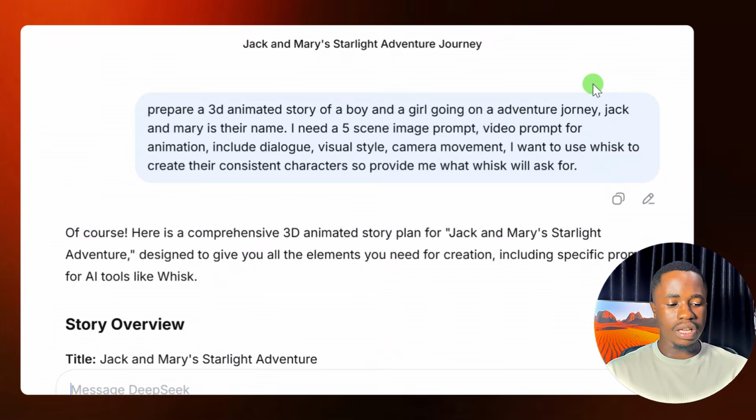I need a 5-scene image prompt depending on how many number of scenes you need for your story. Video prompt for animation, include dialogue. So I want this AI to include dialogue, visual style, camera movement. I want to use Whisk to create their consistent characters. So provide me what Whisk will ask for. So we need to get this ready. This is the basic of our consistent character.